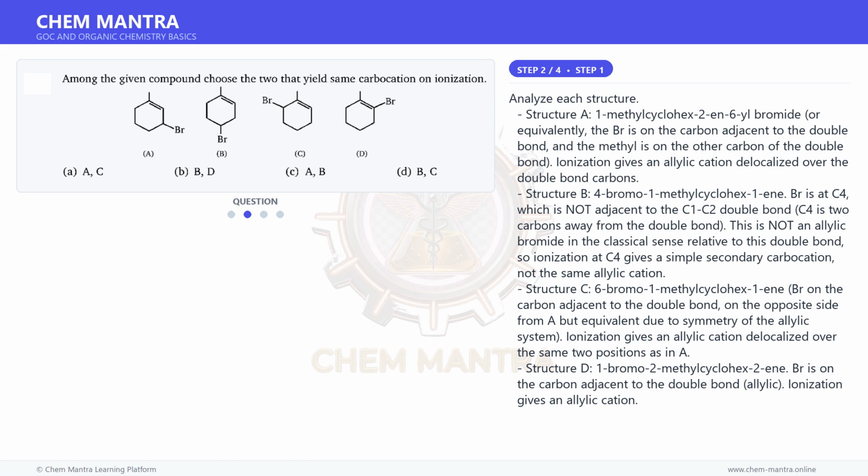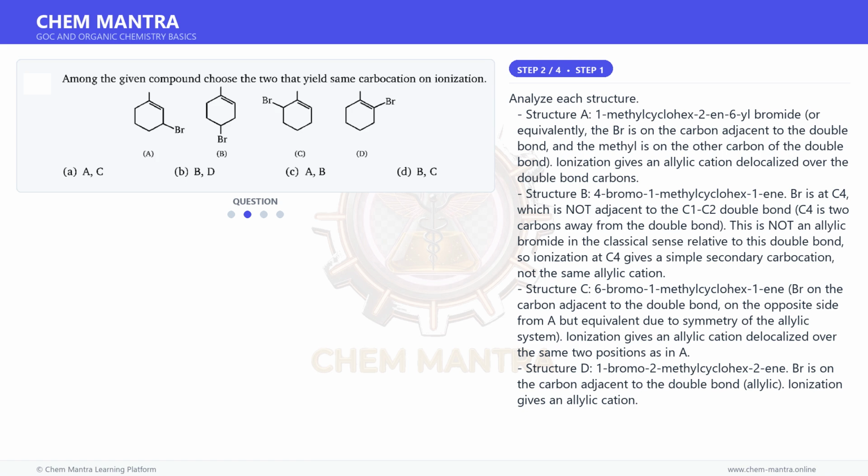4-bromo-1-methylcyclohex-1-ene. Br is at C4, which is not adjacent to the C1, C2 double bond. C4 is 2 carbons away from the double bond. This is not an allylic bromide in the classical sense relative to this double bond, so ionization at C4 gives a simple secondary carbocation, not the same allylic cation.